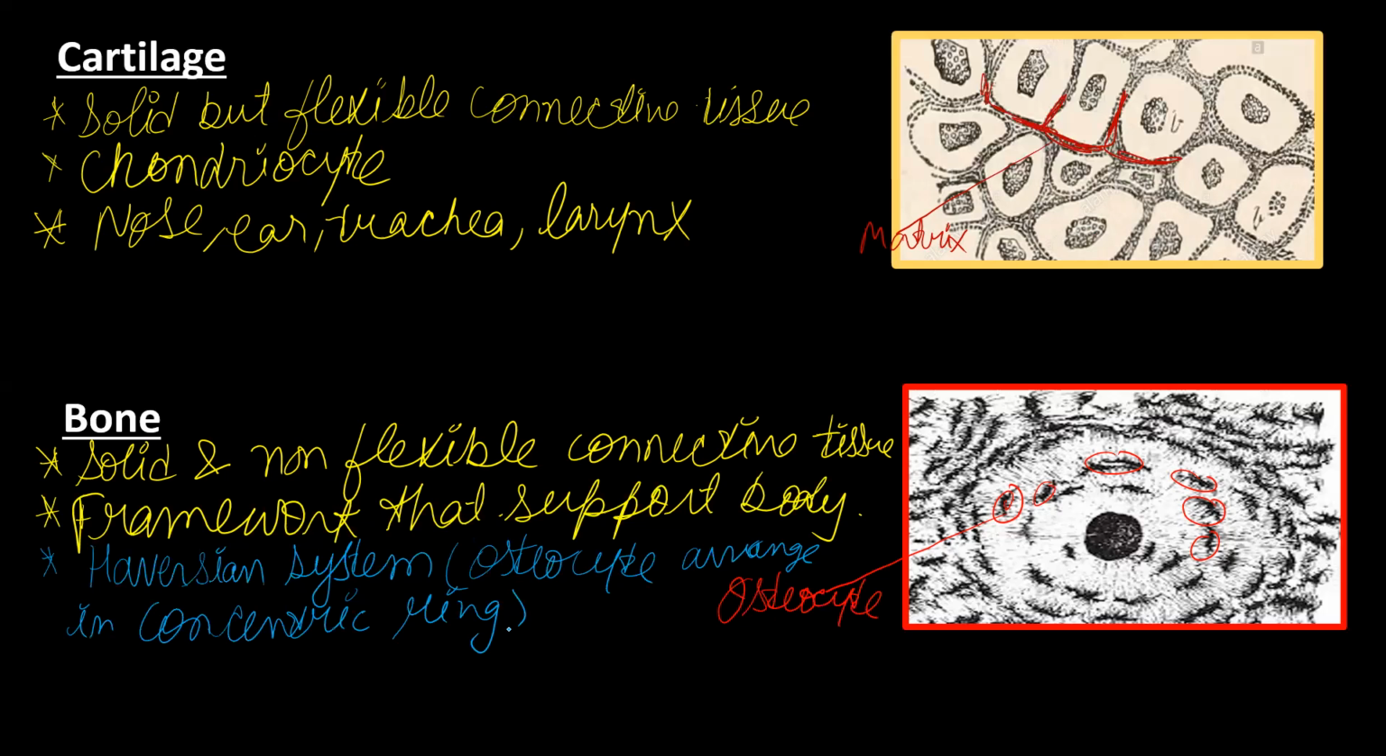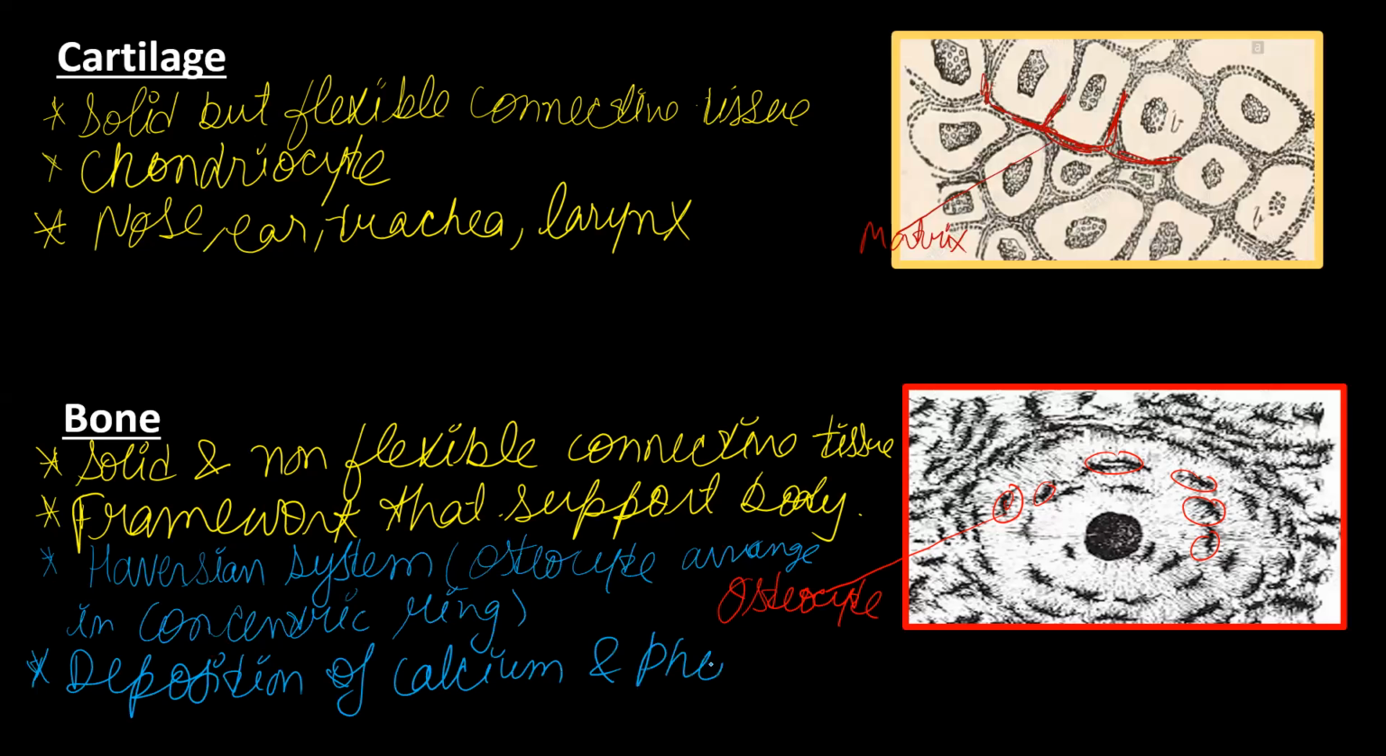Okay, and in between the places, there is a deposition of calcium and phosphorus. What are they? They are minerals. That's why you should drink more and more milk to increase the deposition. And this deposition is actually making the bone strong.